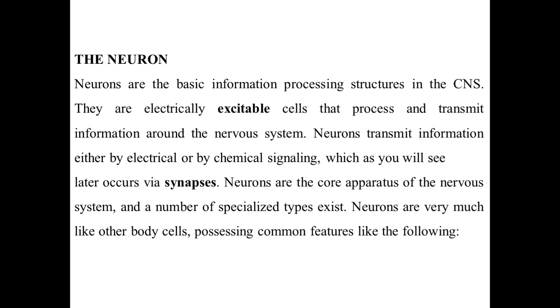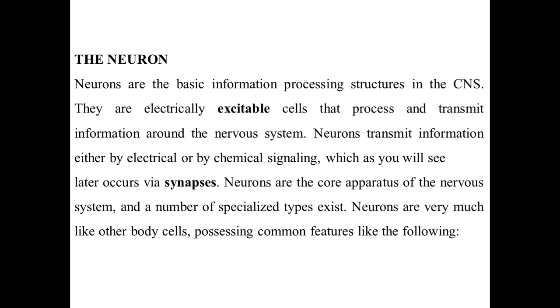specialized types exist. Neurons are very much like other cells in our body, possessing common features and containing the structural organelles of the body cell.